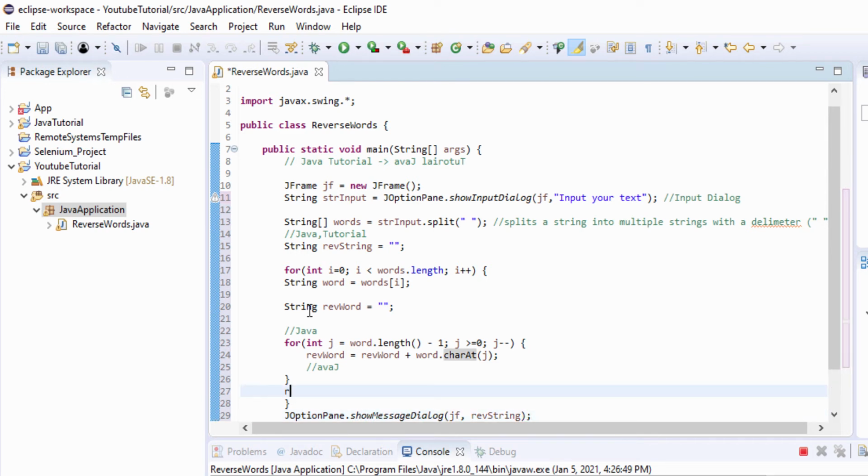Then we will need to add revString equal to revString, and here we will concatenate the revString with the revWord, so it will become like this.